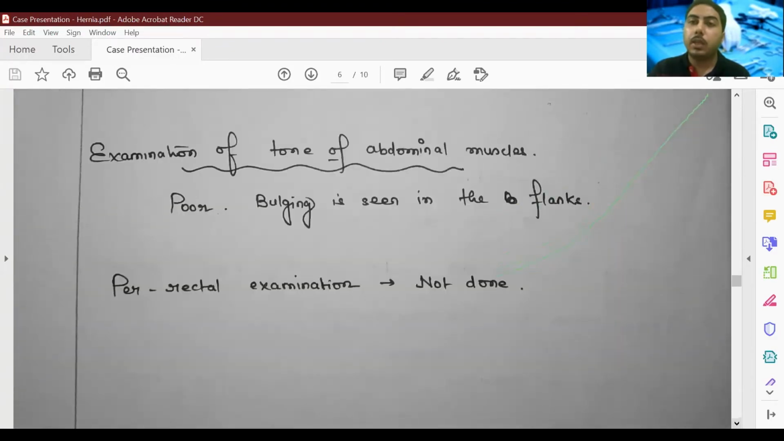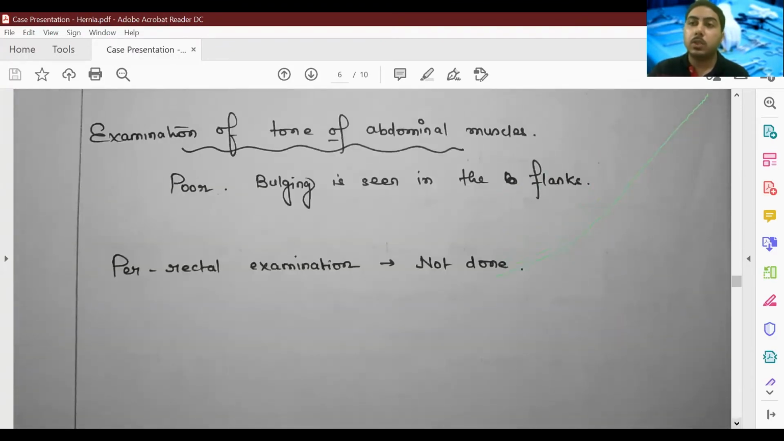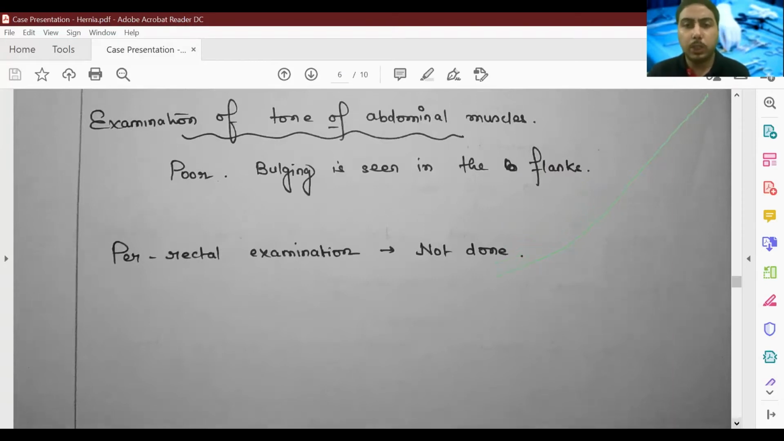Next, we examine the tone of the abdominal muscles. So we have to assess whether the abdominal muscle tone is all right or it's a lax abdomen, so the patient has a chance of developing hernia or not. And here the patient has poor tone of abdominal muscles, and bulging is seen in the flanks on straight leg raising test. So that is a feature that the patient has a lax abdominal wall, maybe due to age, maybe due to chronic straining. There can be a lot of factors.